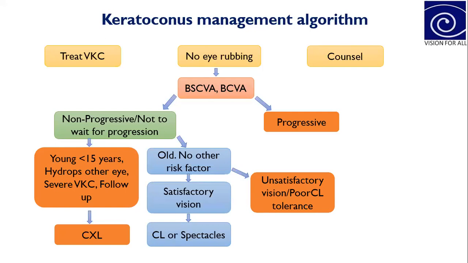If the vision is unsatisfactory with contact lens, or there is contact lens intolerance, then check whether the patient can benefit from the intrastromal corneal ring segment or not. If the patient is not suitable for ICRS, then there is only one option: corneal transplantation.